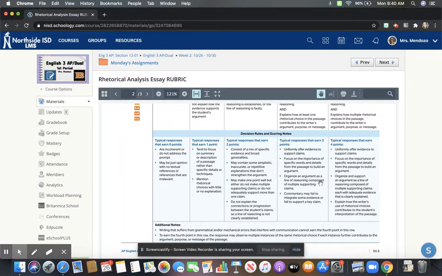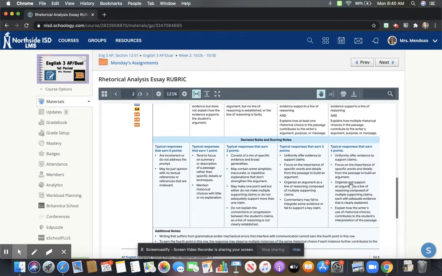And then 4 has all the same components of 3's. However, if you look at this third bullet point right here, it says it's comprised of multiple supporting claims, each with adequate evidence that is clearly explained. So this one says, okay, you may fall short a little bit, you made a good faith attempt, but this one is everything is intentional.